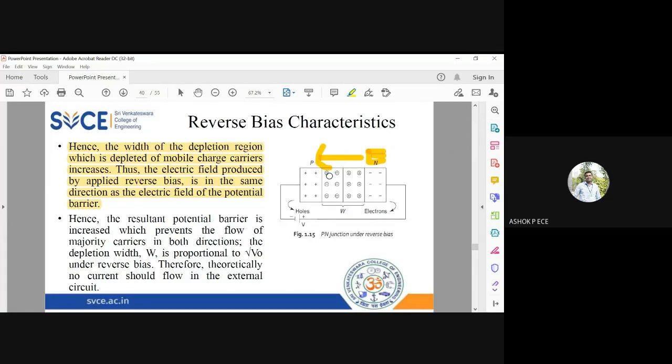Since the depletion layer is going to be very, very thick, it prevents the flow of majority carriers in both directions. So theoretically, when the charge carriers are stuck up, no current will flow inside the diode in the reverse bias, because in the depletion layer cross பண்ணிட்டு current flow பண்ற அளவுக்கு electrons and holes will not have that much energy. So ideally, if you see, no current should flow in the circuit and the diode is reverse biased.